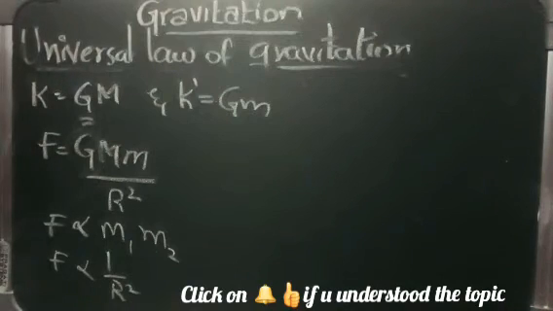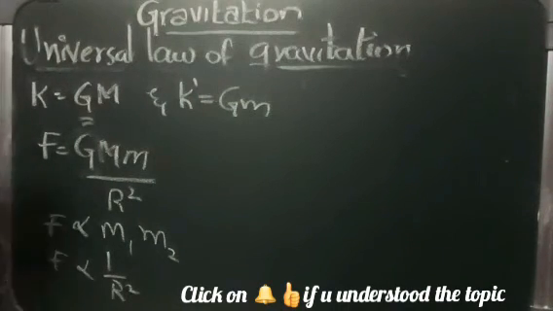Maybe some have lesser and some may have more. The universal law of gravitation states that every body in the universe attracts the other body with a force which is directly proportional to the product of their masses and inversely proportional to the square of the distance between them. The direction of the force of attraction is along the line joining the centers of the two bodies.